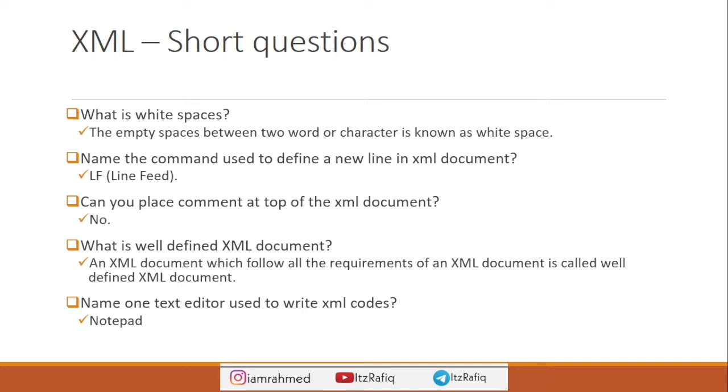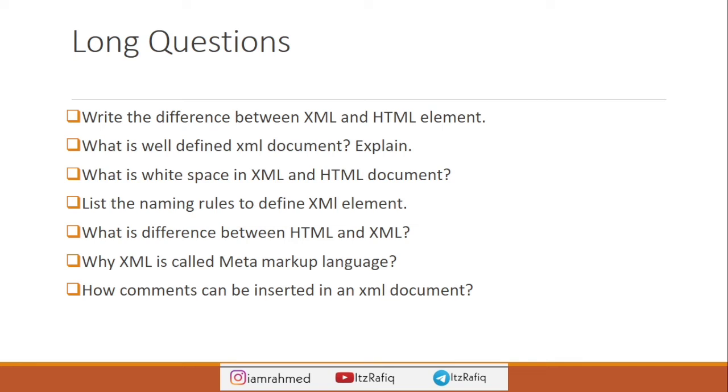Name the text editor used to write an XML document: it is Notepad. And if it asks in which application we can view the XML document, you can write browser. Then for long questions, you can see these: the difference between an XML element and an HTML element. There you can write, like, XML elements are user defined, HTML is predefined; XML is case sensitive, HTML is not case sensitive. You can write these depending on the marks. If 4 marks, then 4 points, 3 marks, then 3 points, and so on.